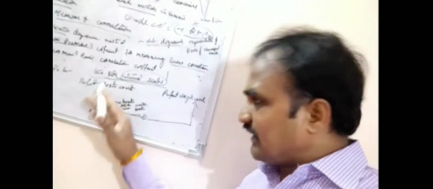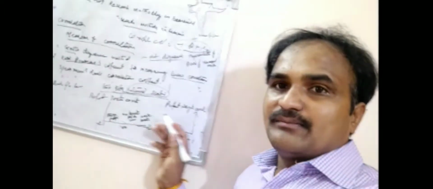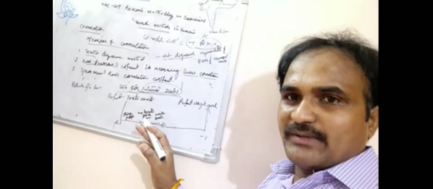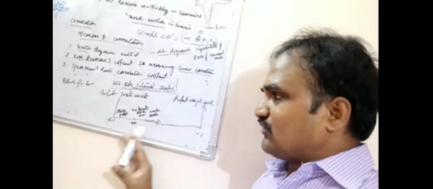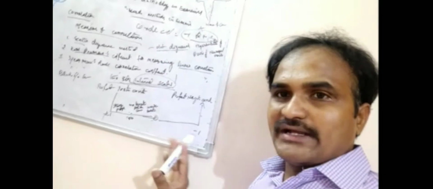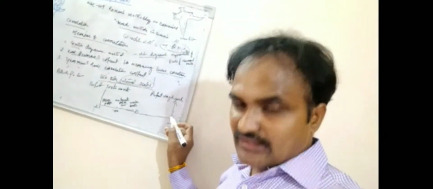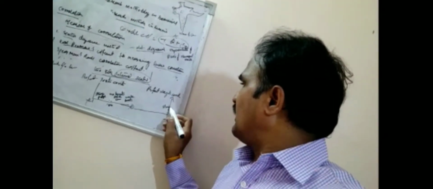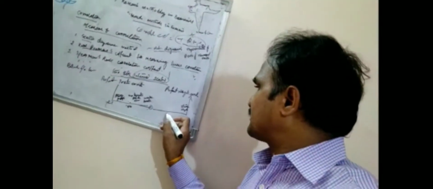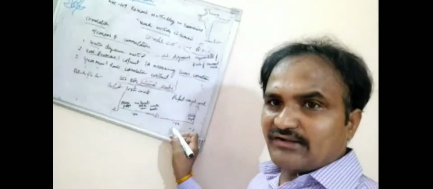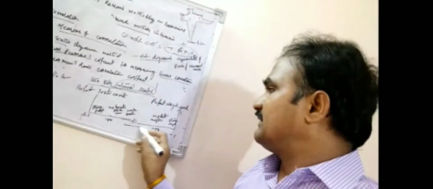All of these are positive correlation, because this is plus 1 and this is minus 1. Perfect positive correlation, perfect negative correlation. The value between 0 and plus 1 is positive, and the value between 0 and minus 1 is negative. If it is minus 1, you can say this is a strong negative correlation. Minus 0.5 is a moderate negative correlation.